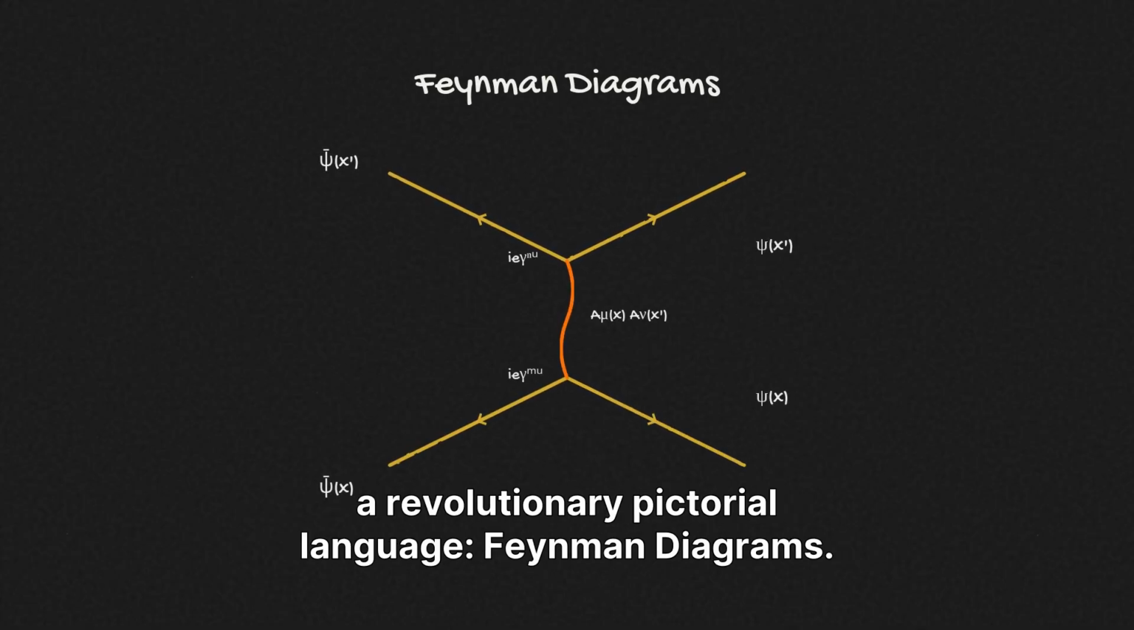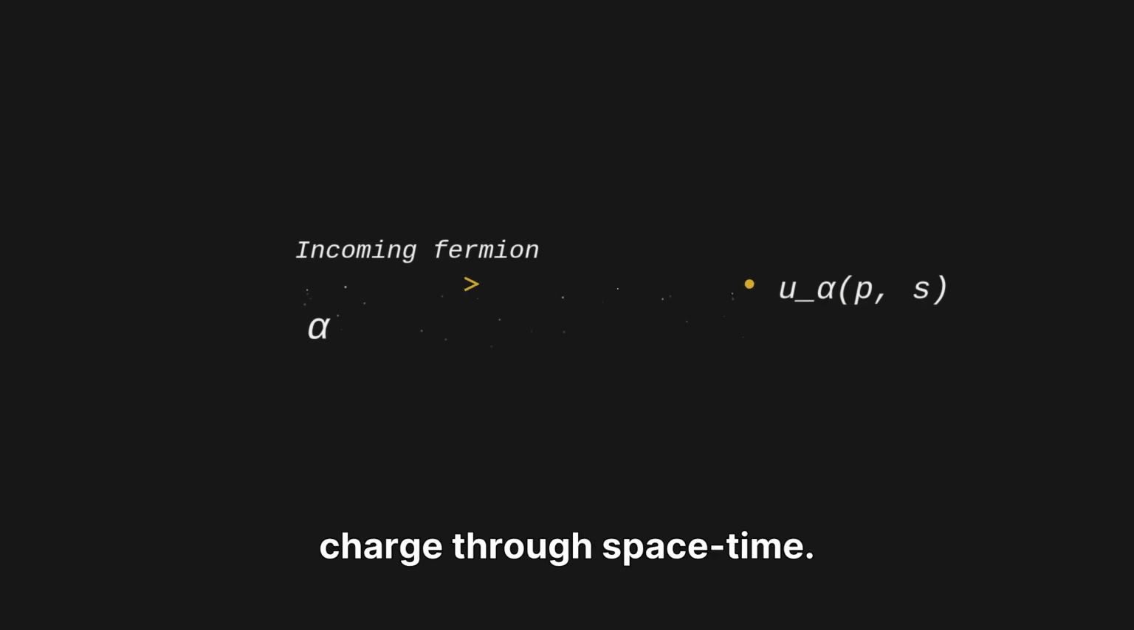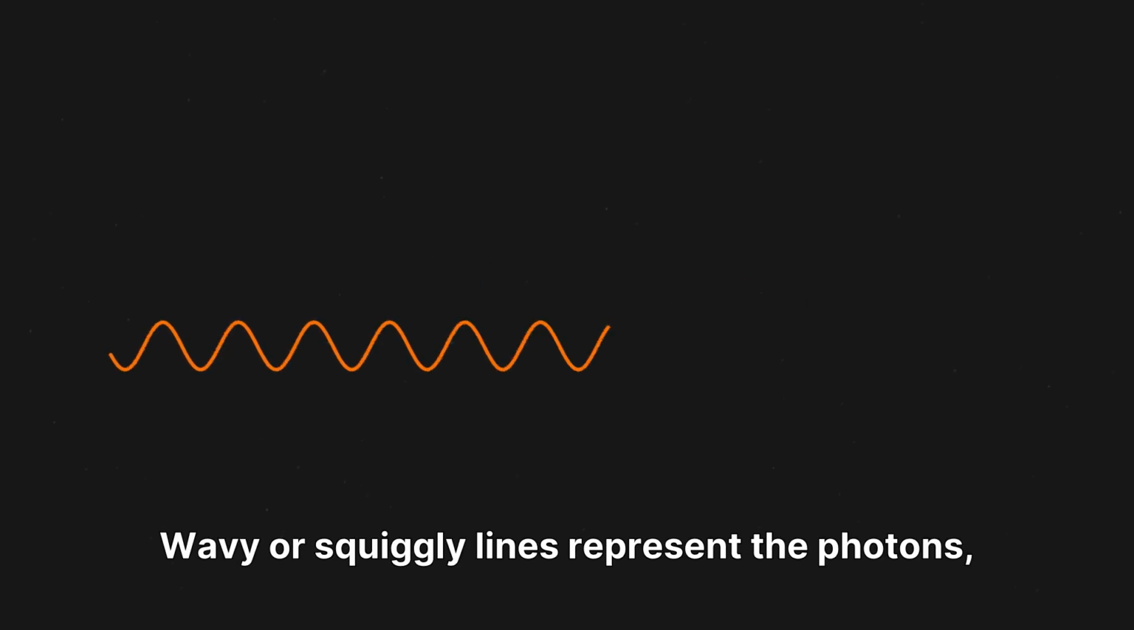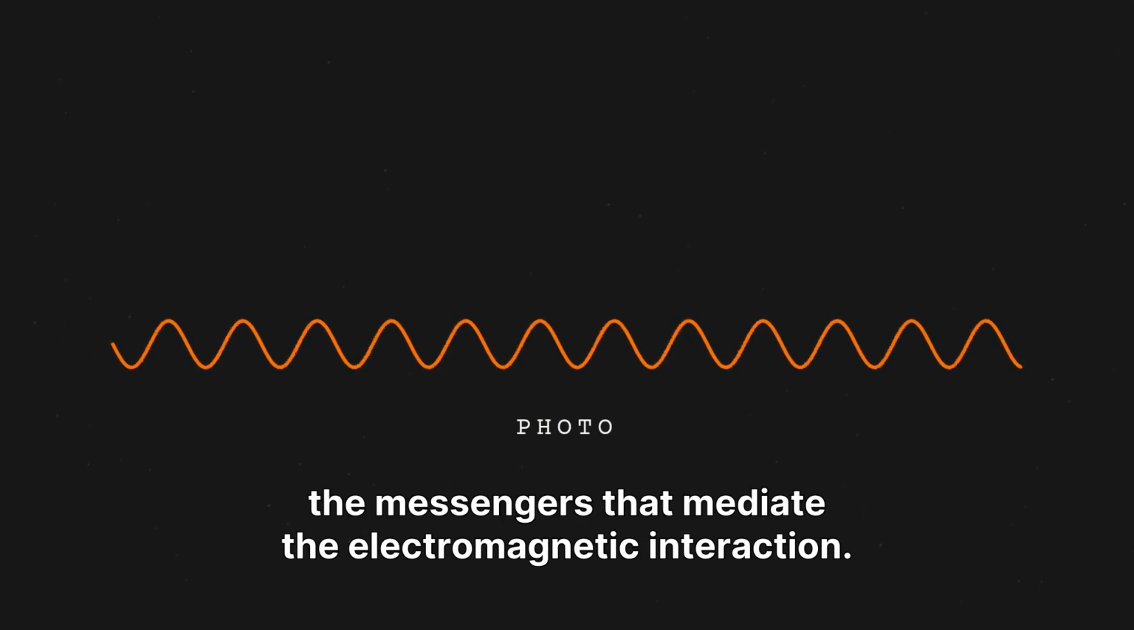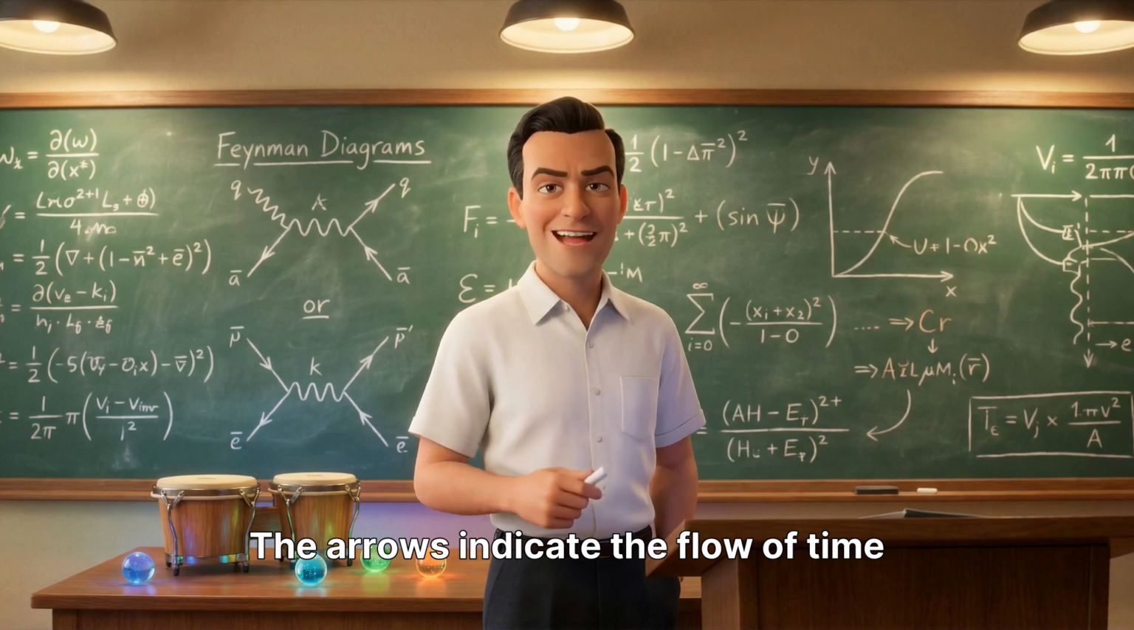To calculate these complex interactions, Feynman invented a revolutionary pictorial language, Feynman diagrams. In these diagrams, straight lines represent matter particles, like electrons, carrying their mass and charge through space-time. Wavy or squiggly lines represent the photons, the messengers that mediate the electromagnetic interaction. The arrows indicate the flow of time and charge.